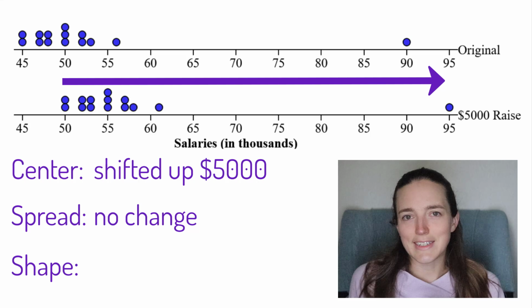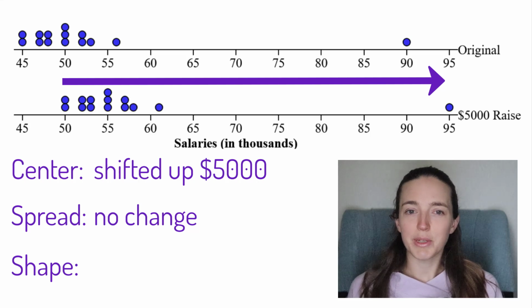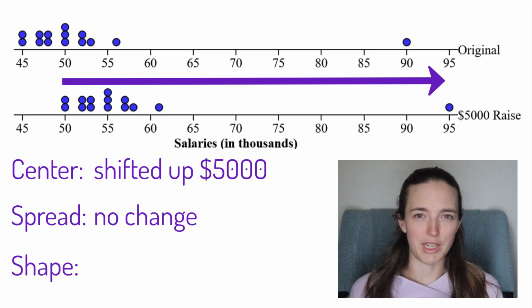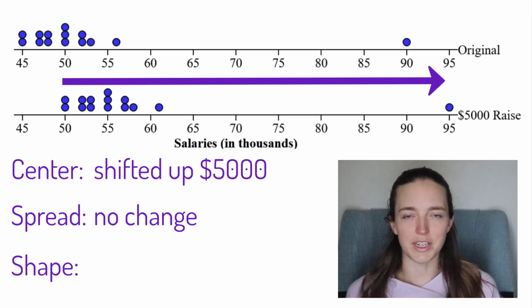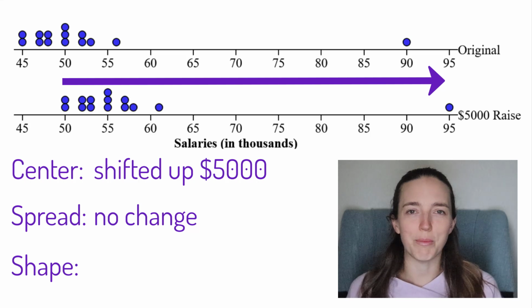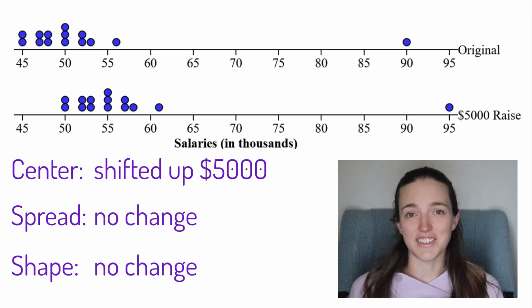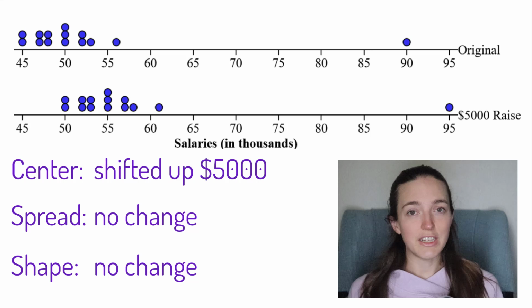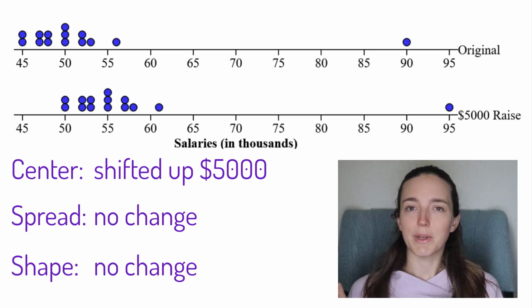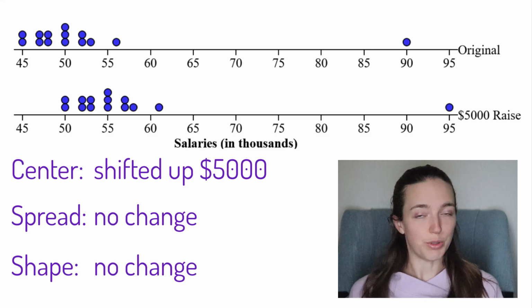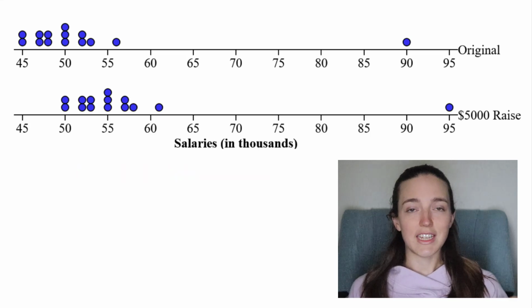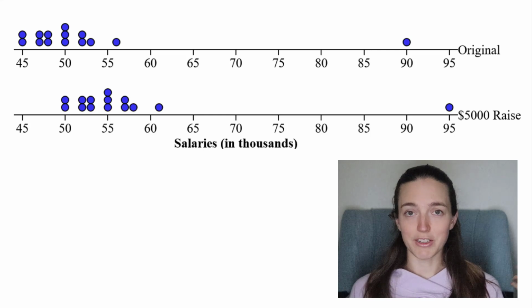And it doesn't seem like the standard deviation has changed at all either, because all the data points are still the same distance away from the mean. The mean moved up with all the data points, so their distance from the mean hasn't changed. And then shape, it was very skewed right to begin with, and I think it's exactly the same now. It's still skewed right. The mean shifts according to whatever you're adding or subtracting, so either up or down, but the spread and the shape do not change.